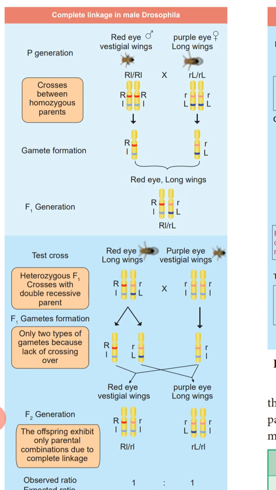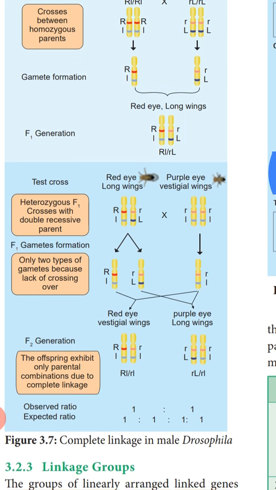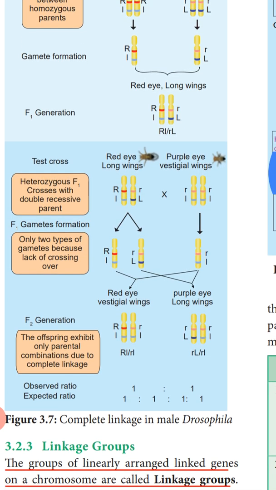Here red is dominant, represented by capital R, and the vestigial wings are represented by small l. Similarly, purple eye is represented by small r, and the long wings by capital L. So when the crossing is over, you can find the F1 generation, we are getting red eye and long wings, heterozygous condition.